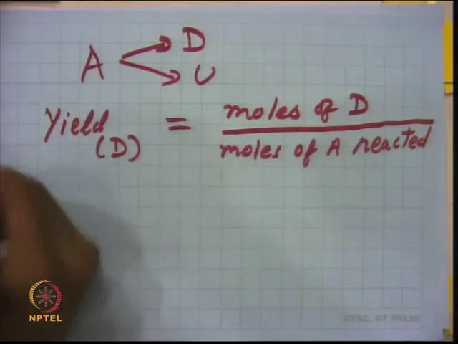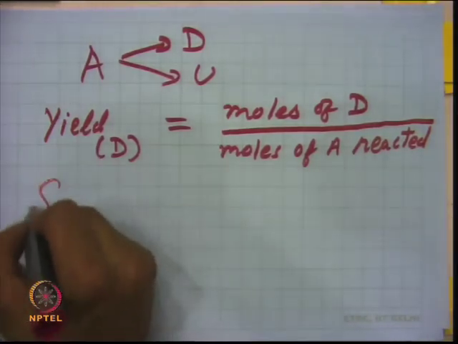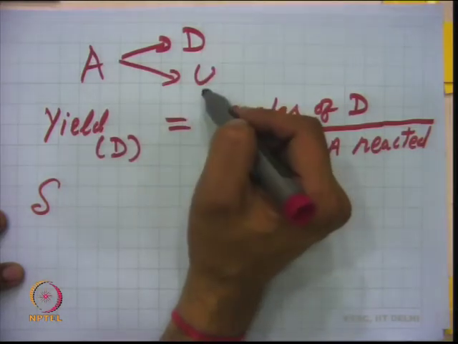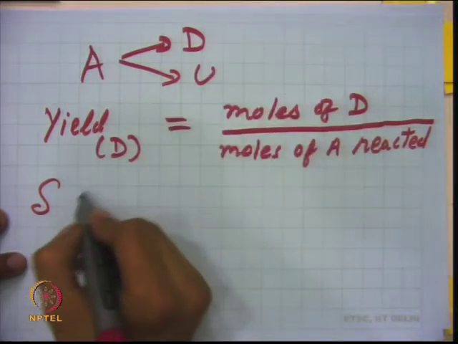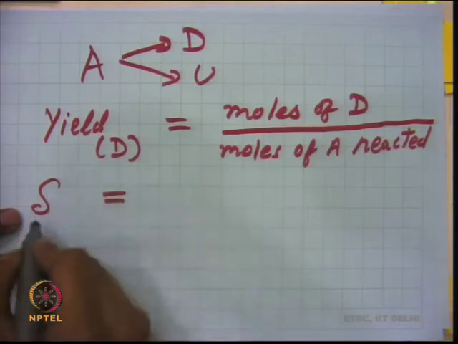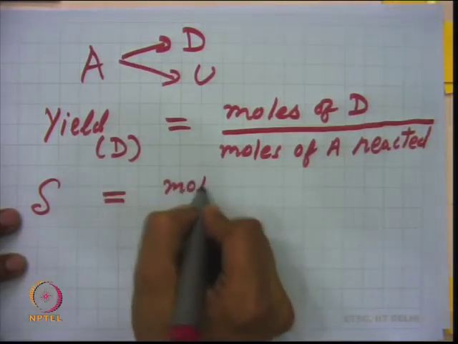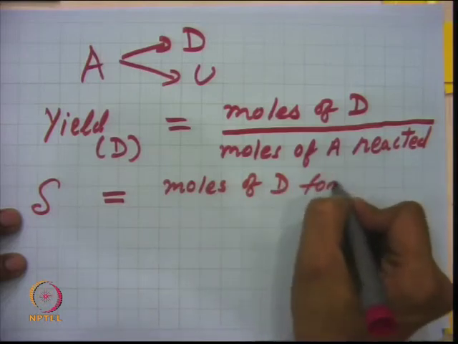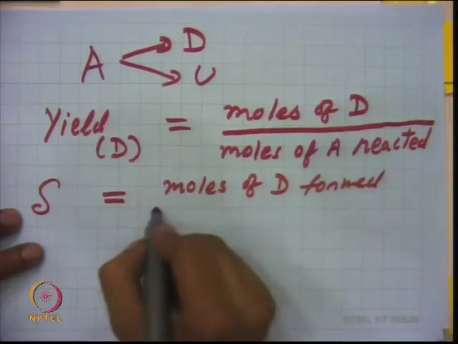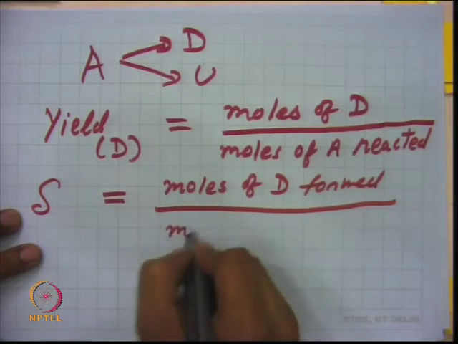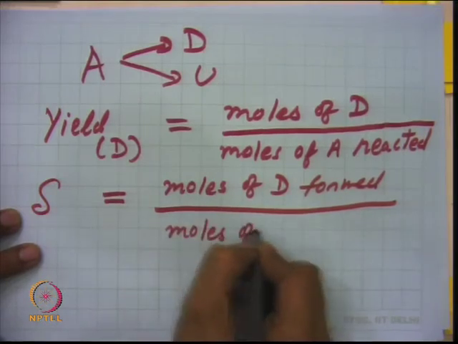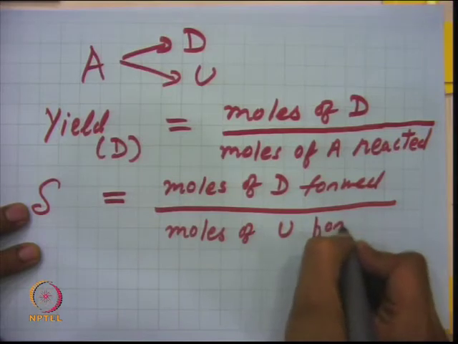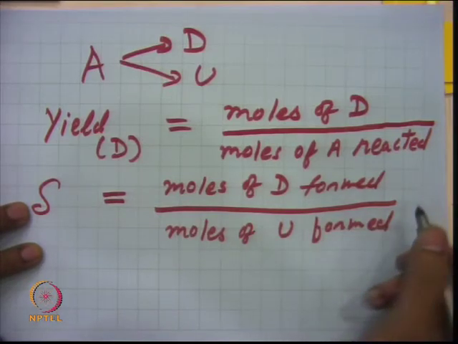But the more important thing here is selectivity, which is defined in terms of the desired product to the undesired product. So, S for D will be defined as moles of D produced divided by moles of U produced or formed. So, what is our aim?